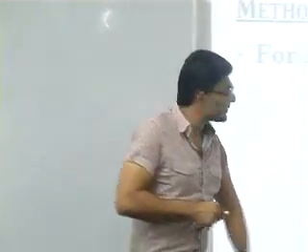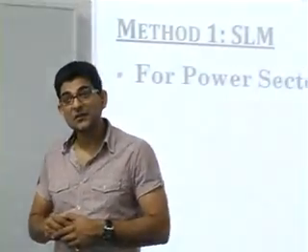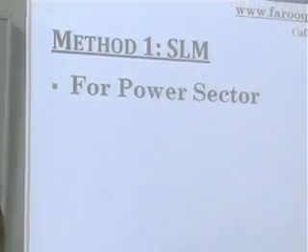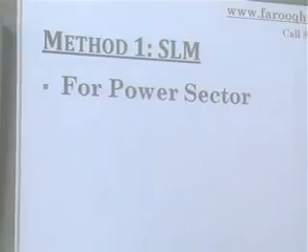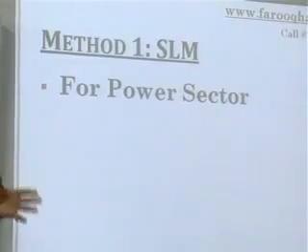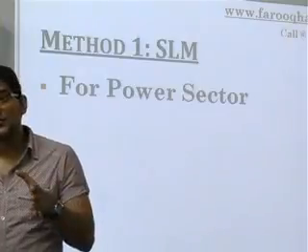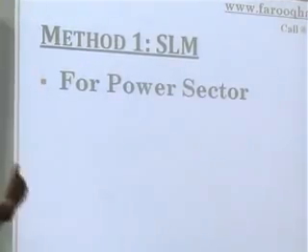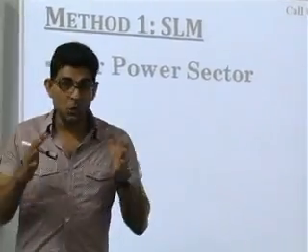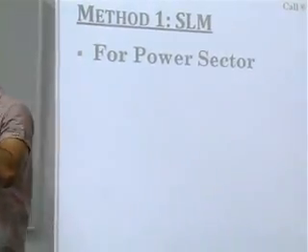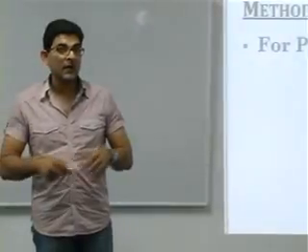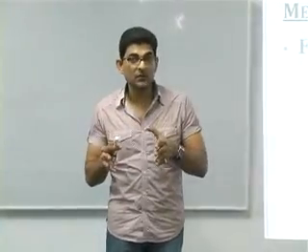So guys, first of all, you must remember that straight line method depreciation is not available to all types of assessees. It is only for those assessees who are into the power sector. Power sector means you can either generate power, you can have your power plant, or number two, you can distribute power. So only an assessee who is into generation or generation and distribution of power can claim this method of depreciation.